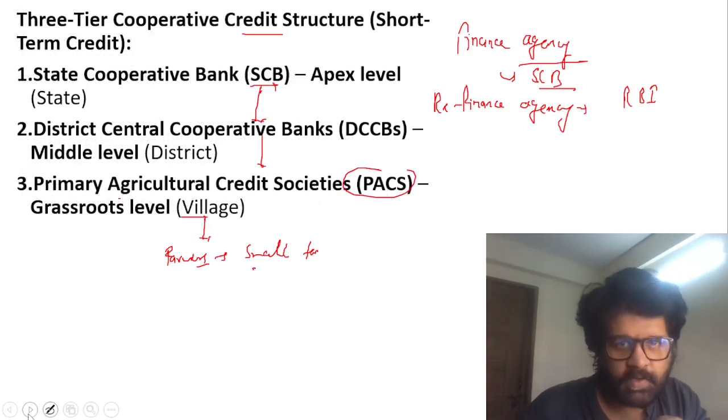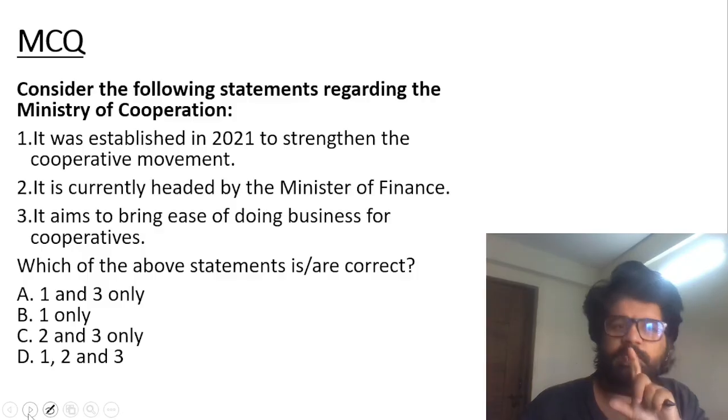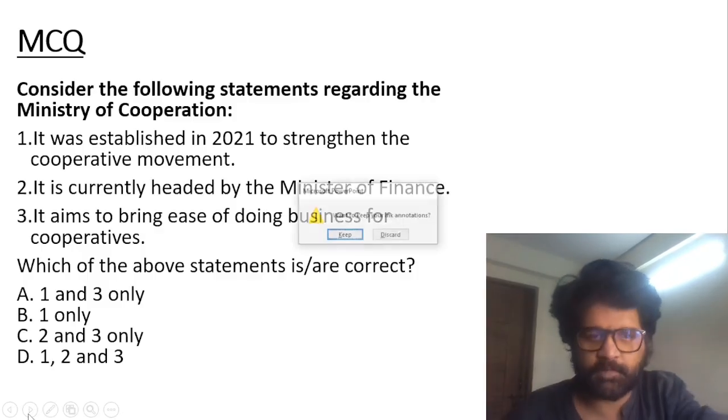So three-tier cooperative credit structure, short-term credit, not long-term. Let's solve some questions so that we can remember whatever we have studied.